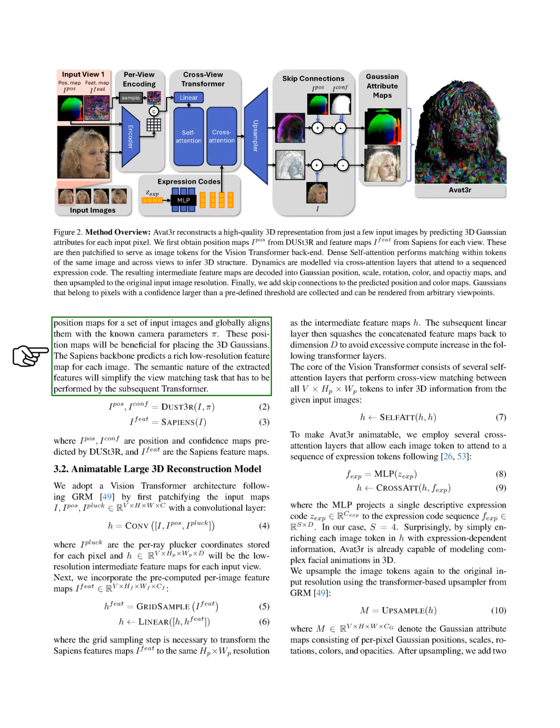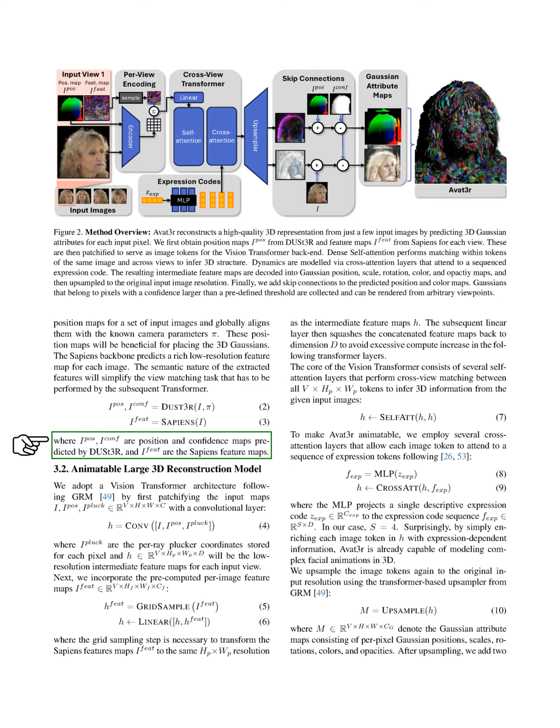Section: Pre-trained foundation models. In this section, we simplify our task by using 2 foundation models, Dust3r and Sapiens. Dust3r generates dense position maps for a set of input images and aligns them with known camera parameters. These position maps help us place 3D Gaussians. Meanwhile, Sapiens provides a detailed low-resolution feature map for each image, which aids in the view matching task performed by the following transformer. We define the position and confidence maps predicted by Dust3r as I_position and I_confidence, and the feature maps from Sapiens as I_feature.